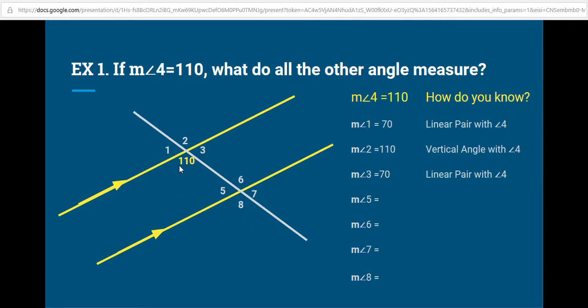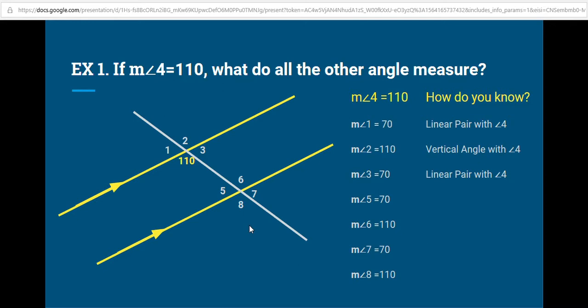Well, if angle 4 is 110, then we can use the alternate interior angle theorem to show that angle 6 is 110. If angle 4 is 110, we can use the same side interior angle theorem to show that angle 5 is 70. We know 1 is 70. Which angle is alternate exterior? 7. So that's got to be 70. We know 2 is 110. Which one's the alternate exterior? 8. So that's got to be 110. So 5 is 70, 6 is 110, 7 is 70, 8 is 110.